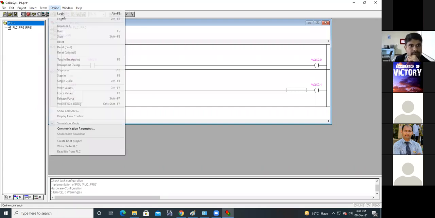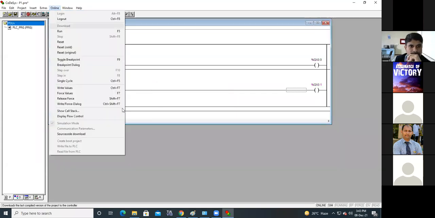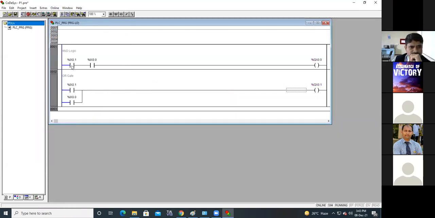Here online, login, run. Now see, you have used this IX 0.1 switch two times. If you change the status of this instruction, automatically the status of the other instruction will be changed. No need to change it separately, because it is the same address.